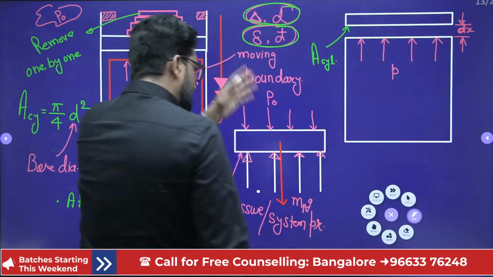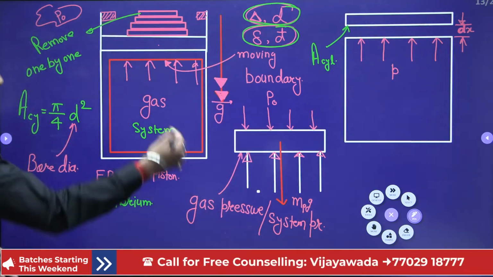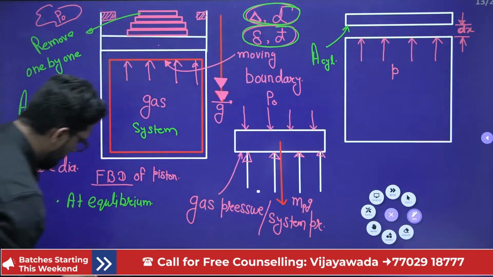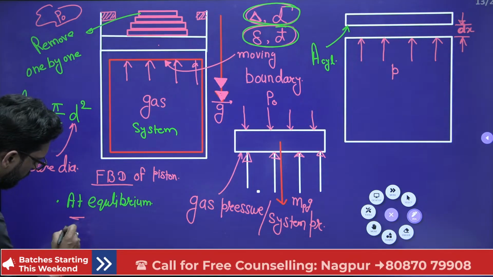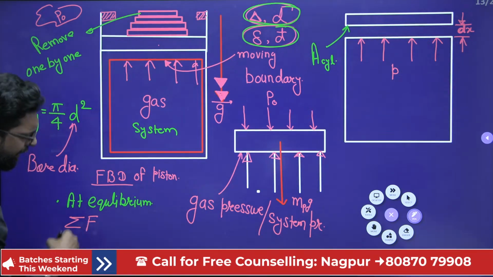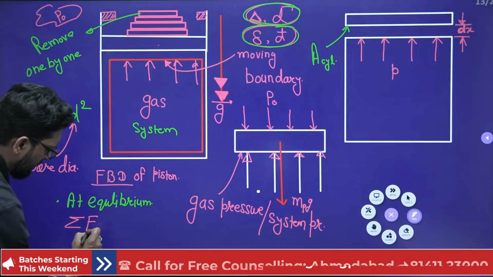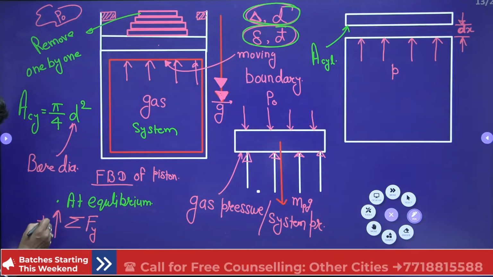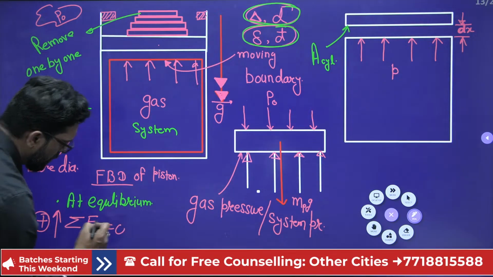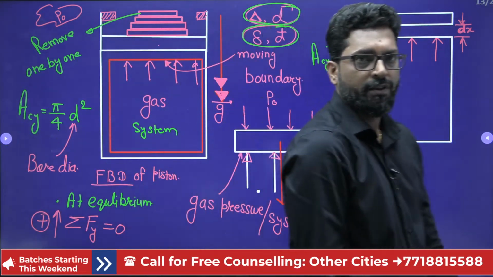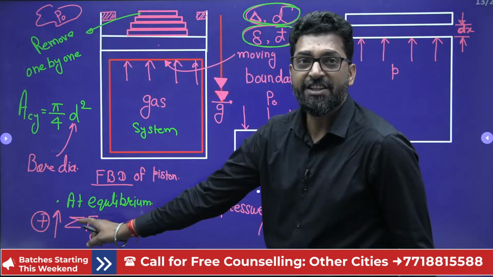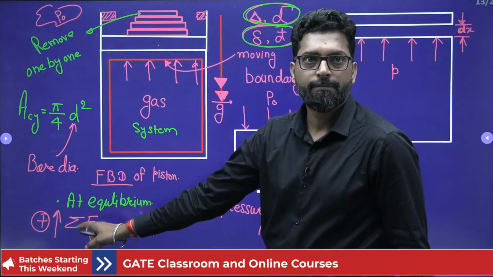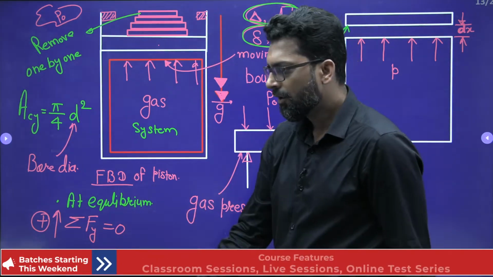So there is a one direction motion. There is no momentum, no rotation. So we can take the summation of all the forces in the y direction, taking upward as positive, equal to 0. This is an equilibrium equation. This is not thermodynamics. This is physics. This is a physics equation.